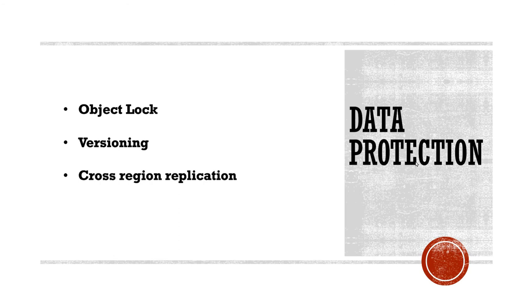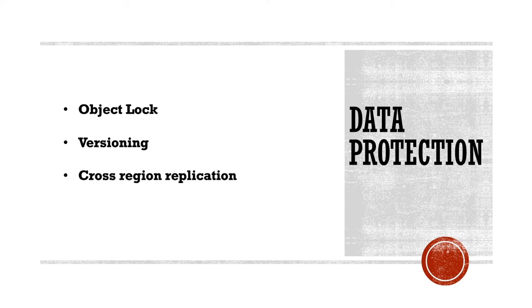So whatever we spoke about till now was about data security, but there are certain things we can do for data protection. When I say data protection, it means the data which is there, I want to protect it from any accidental overrides, deletes or corruption. So there are three ways to do it. One is object lock, which means that I can lock an object that I have stored in S3, and it will help me in preventing any kind of deletes that I may want to do to the object, or accidentally I may do some delete. So for any regulatory purposes, legal purposes or prevention of deletion, we can use object locks.